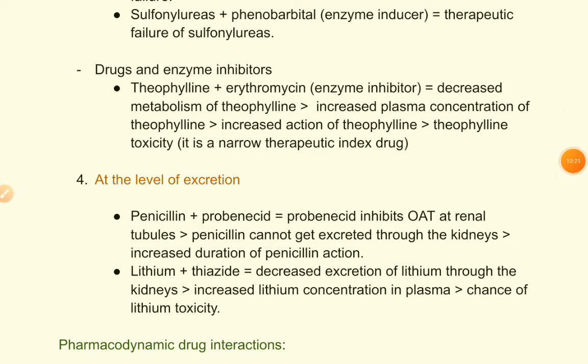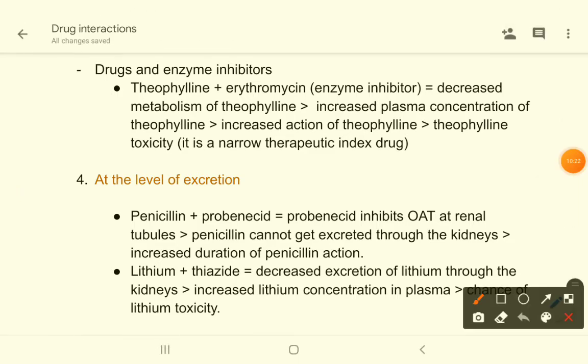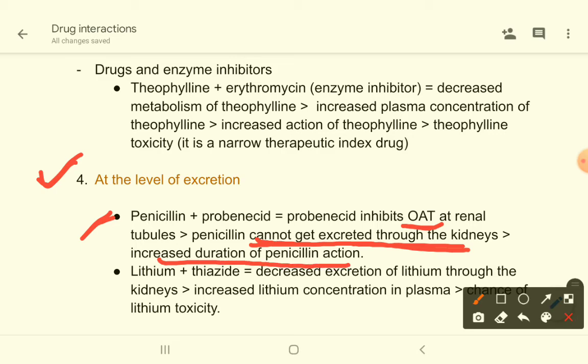Now come to the level of excretion. Penicillin and probenecid: if you give these two drugs simultaneously, probenecid will inhibit the organic anion transporter at renal tubules. What will happen? Penicillin will not be able to get excreted through the kidneys, and there will be increased duration of action of penicillin, and this is a beneficial effect.